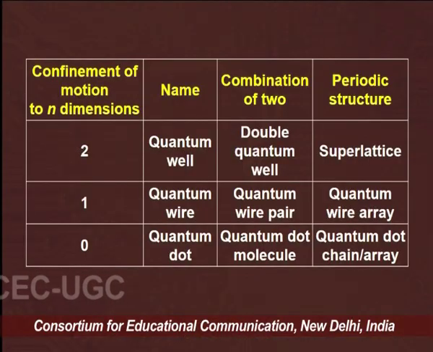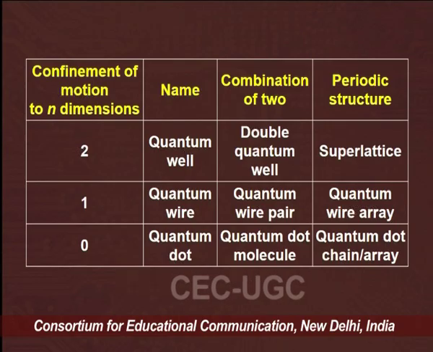These structures can be combined to form double or multiple structures, or even periodic arrays, by confining the charge carriers in the material so that we can change its dimensionality. So this is the table where we have structures with 2, 1 or 0 dimensional confinement, that is, confinement of the motion to n dimensions.